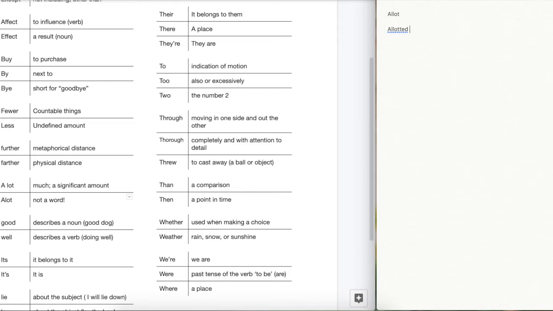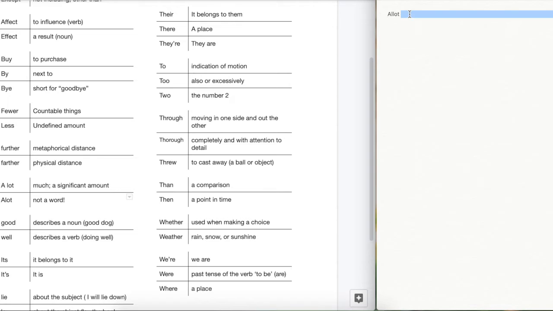So the kids were allotted $3 each to buy lunch or something like that. That would probably buy you a candy bar for lunch, but nevertheless, this is allot, like you're going to give a certain amount to each person. If there is a lot of food, like there's very much of it, you would say a lot. Putting it together is simply, whoops, see, the computer just wants to change it. It's not a word, it's going to give you the red squiggles.